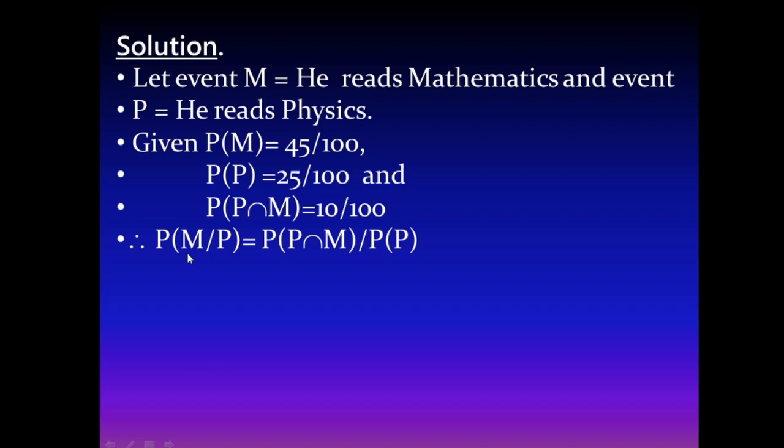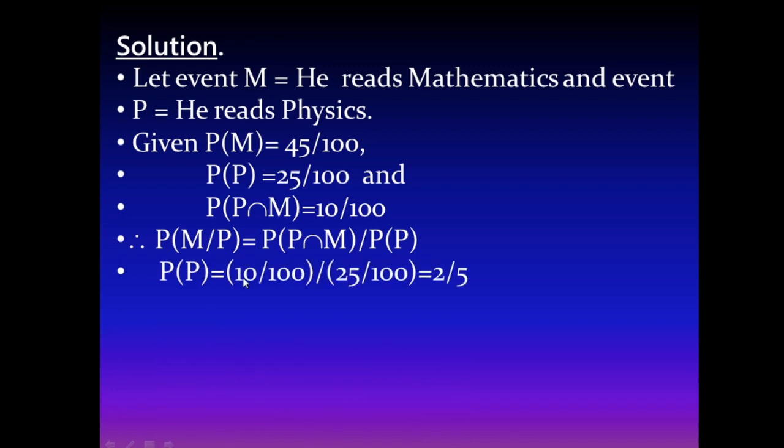Using the formula, its value is equal to probability of P intersection M divided by probability of P. Here given that probability of P intersection M is 10 by 100 and probability of P is 25 by 100.